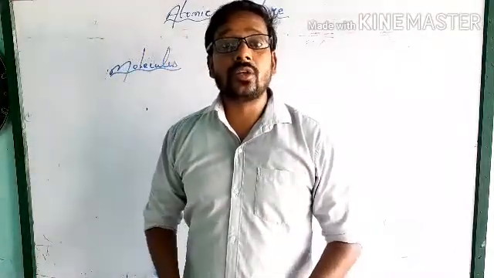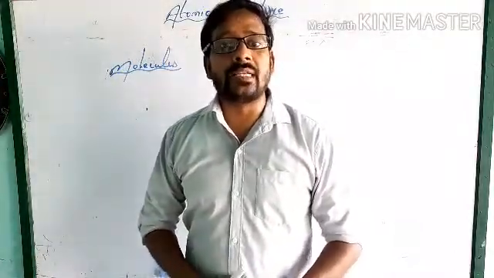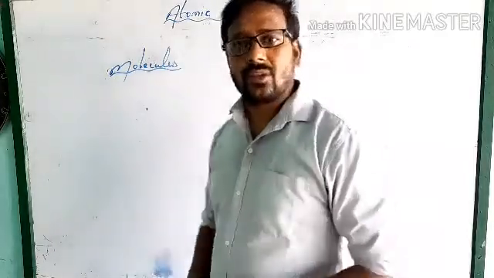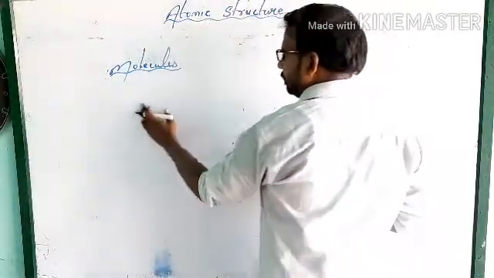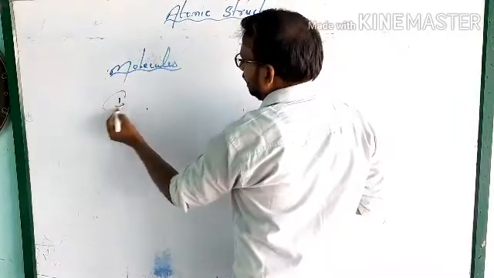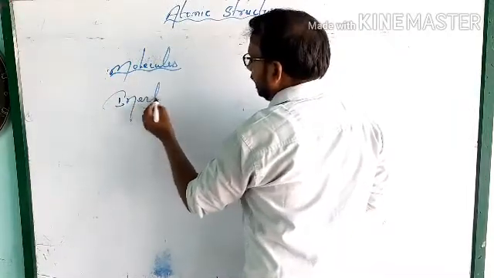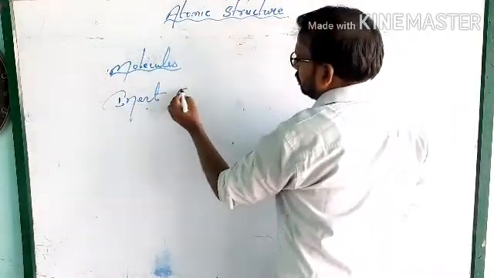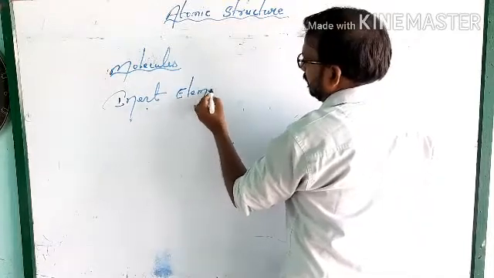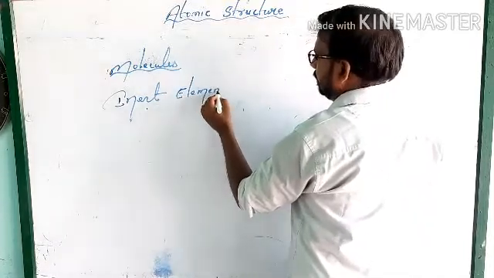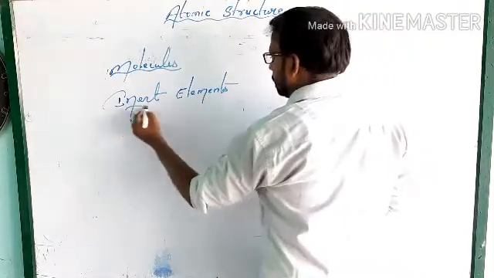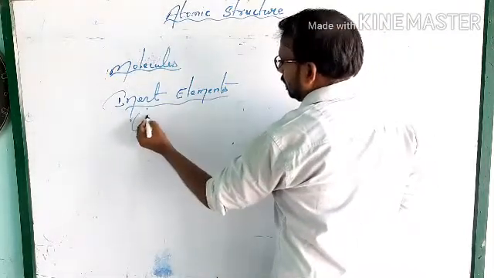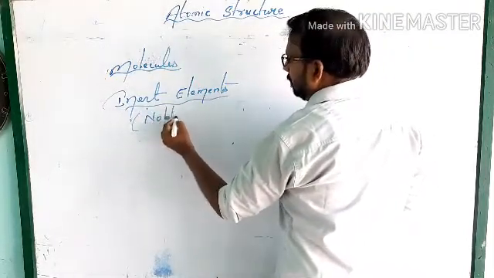That is called the noble elements, noble gases. You can also say inert elements.